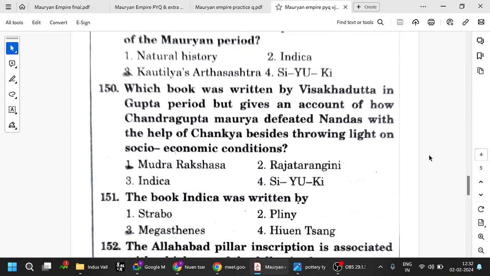Which book was written by Vishakhadatta in the Gupta period? It mentions that Chandragupta Maurya defeated the Nandas with the help of Chanakya. All that is given in Mudrarakshasa by Vishakhadatta. It is written in Sanskrit. And who wrote Rajatarangini? We already discussed it some time back. Anyone remember? Kalhana. Yes, Kalhana's Rajatarangini.